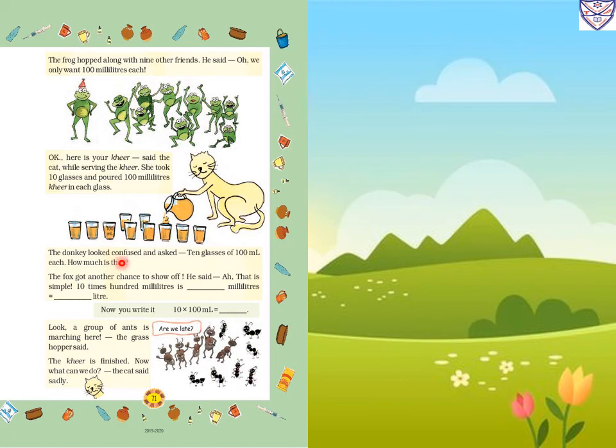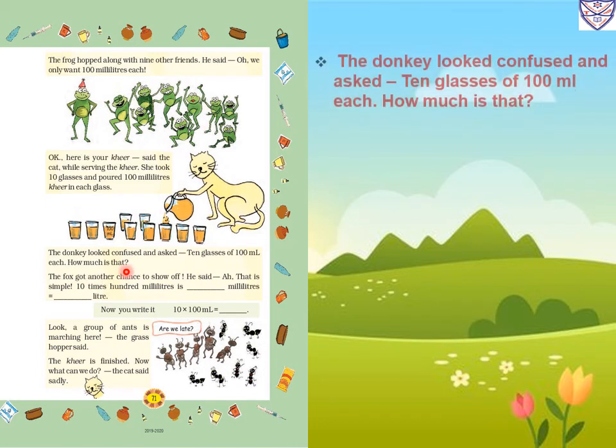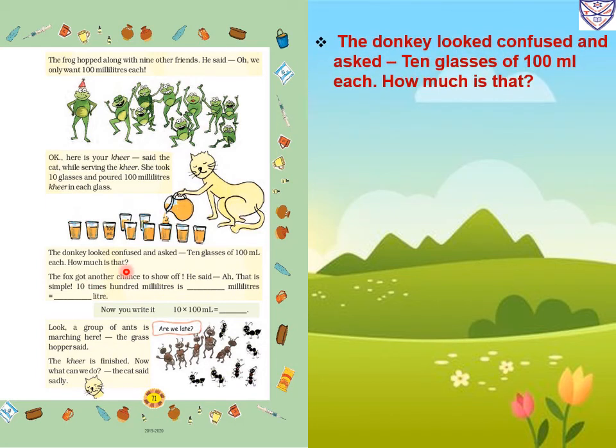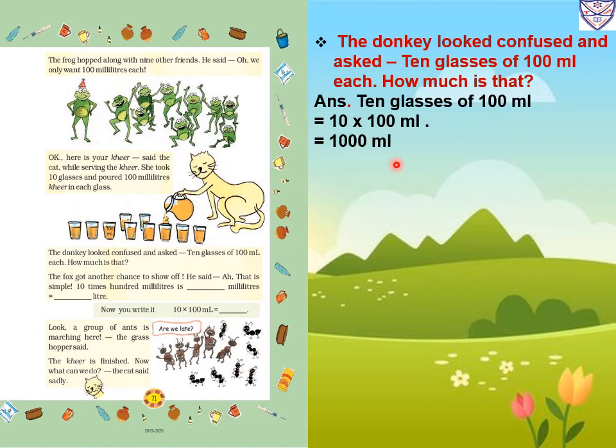Now the donkey looked confused and asked, 10 glasses of 100 milliliters each, how much is that? So the donkey again got confused. So how much is that? 10 glasses of 100 milliliters is equal to 10 multiplied by 100 milliliters. So what will we get? We will get 1000 milliliters. So 1000 milliliters is equal to 1 liter.